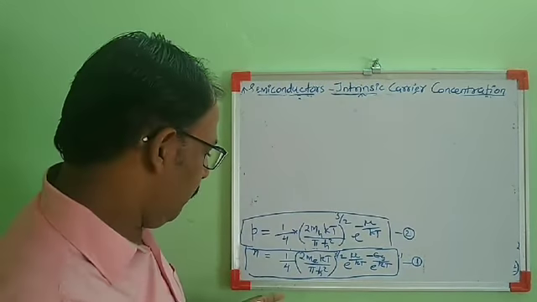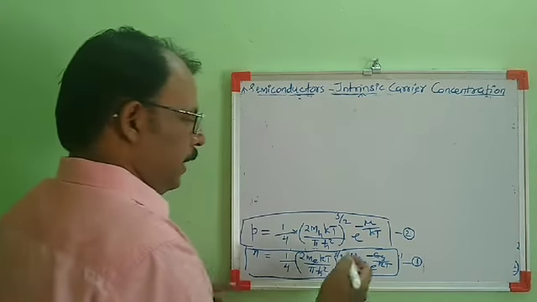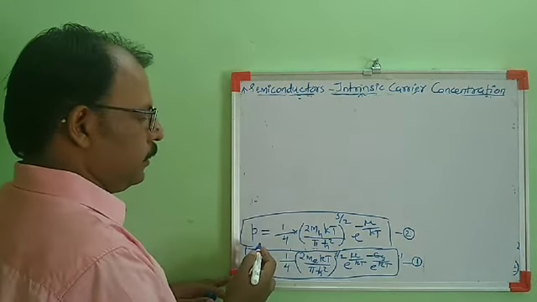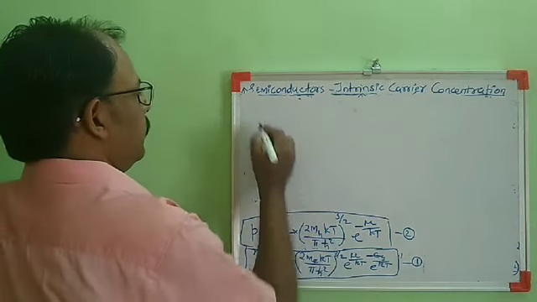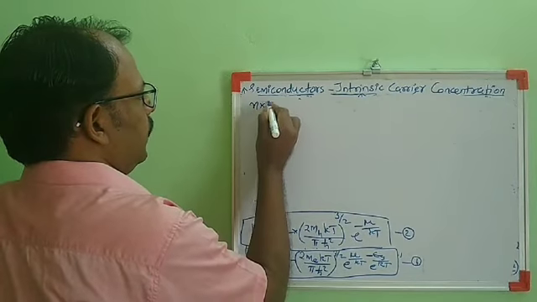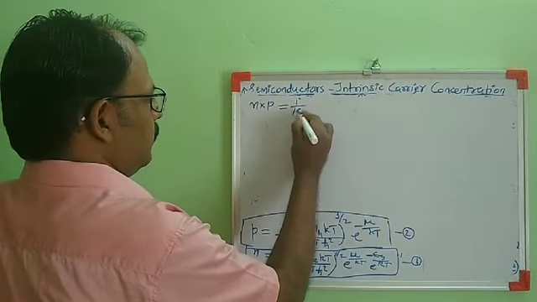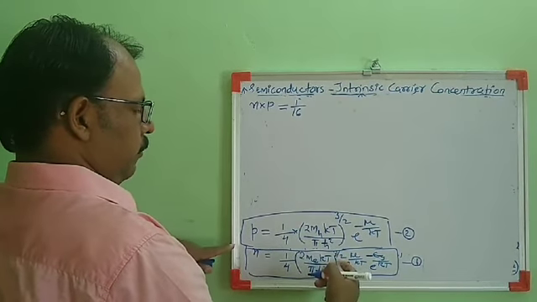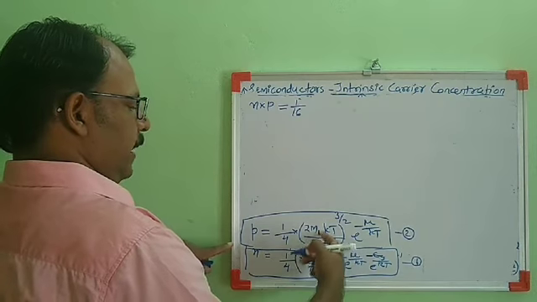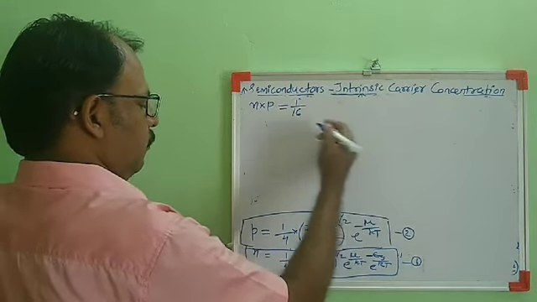Equation 1 represents the number density of electrons in the conduction band, and equation 2 represents the number density of holes in the valence band. When we take the product of these two, n into p gives 1/16 raised to 3/2 into 3/2, so it will be whole cube, then m_s^(3/2) into m_e^(3/2), that we can take outside.